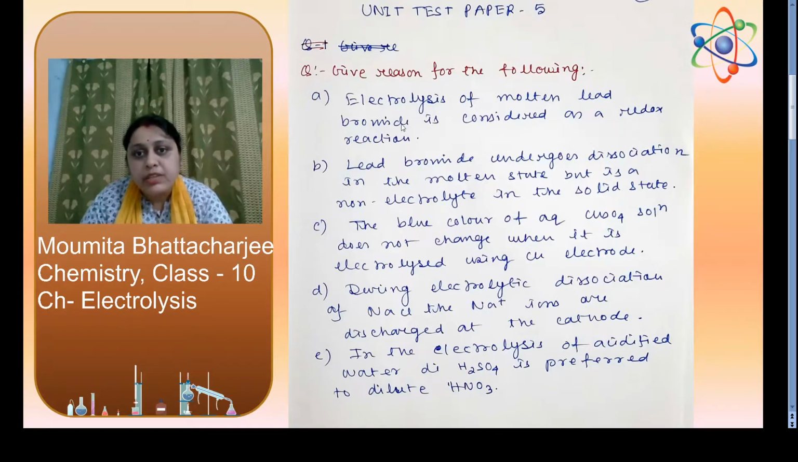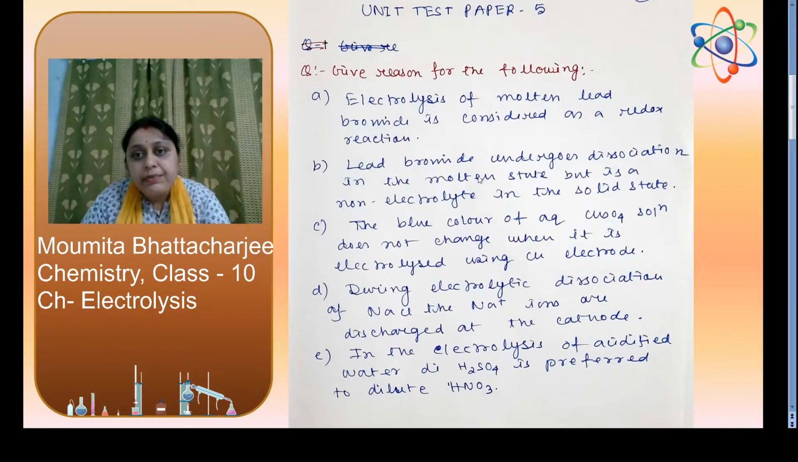During the electrolysis, molten lead bromide will dissociate to form lead 2 plus and bromide minus, and this lead 2 plus will move to the cathode, and by gaining 2 electrons, which means reduction, it will form lead metal. So we can see at cathode reduction is occurring, and at anode bromide minus will discharge, and by losing electron it will form bromine gas. So here oxidation is occurring. So simultaneously reduction and oxidation are occurring during the process of electrolysis. So we can say electrolysis of molten lead bromide is considered as a redox reaction.